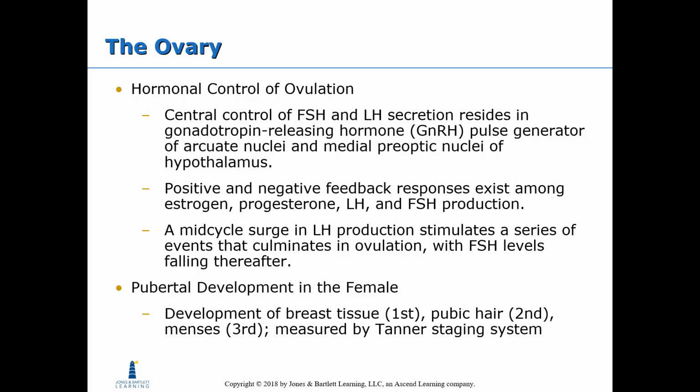Hormonal control of ovulation. Central control of FSH and LH secretion resides in the gonadotropin-releasing hormone pulse generator of the arcuate nuclei and medial preoptic nuclei of the hypothalamus. Positive and negative feedback responses exist among estrogen, progesterone, LH, and FSH production. A mid-cycle surge in LH production stimulates a series of events that culminates in ovulation, with FSH levels falling thereafter. Pubertal development in the female includes development of breast tissue, pubic hair, and menses, measured by the Tanner staging system.